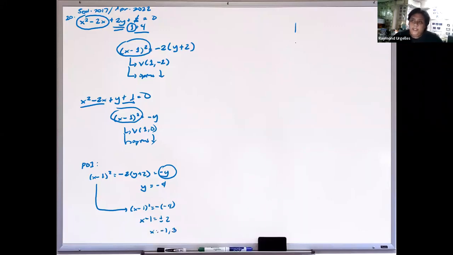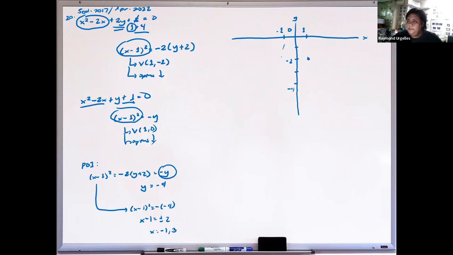Okay? So kaya pag ginraph nyo to, so x, y, 0. So again, for the first parabola, the vertex is at 1, negative 2. So this is 1, negative 2. So tapos yung points of intersection, so we have negative 1, negative 4. So this is negative 1, so this is negative 4.